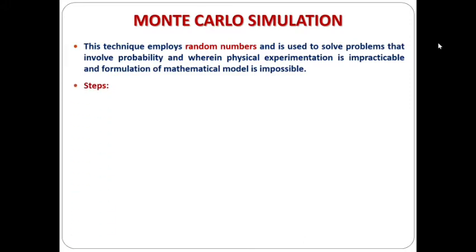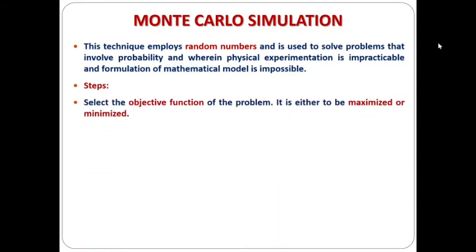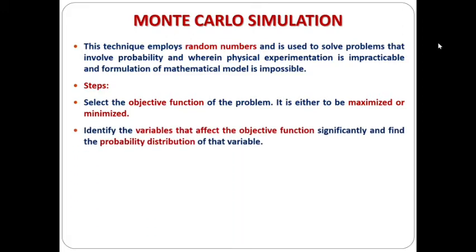There are some steps involved in Monte Carlo simulation. First, we have to select the objective function of the problem, which is normally either to be maximized or minimized. Next, we have to identify the variables that affect the objective function significantly and find the probability distribution of that variable.